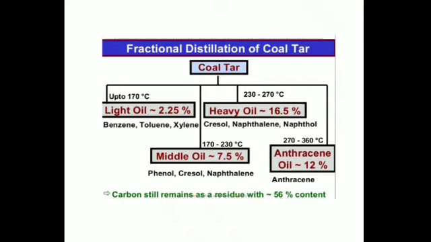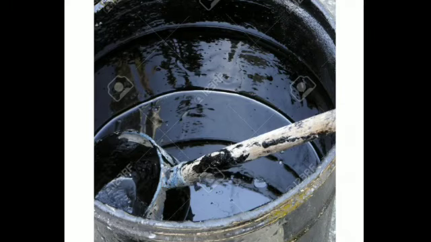So these are the different fractions, that is light oil, heavy oil, anthracite oil. These all are used for producing many useful products. Is that clear? In the manufacture of dyes, explosives, paints, varnishes, plastics, synthetic fibers and drugs. So this is the picture of a container filled with coal tar, and I have just shown you that by fractional distillation it can be separated into various fractions which are used for manufacturing some useful products.